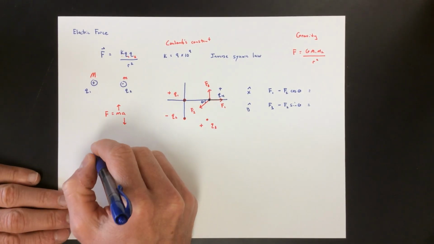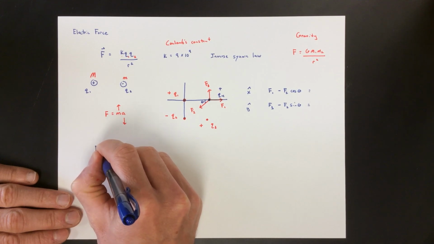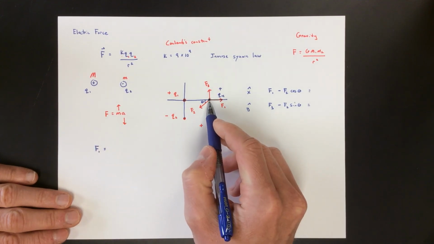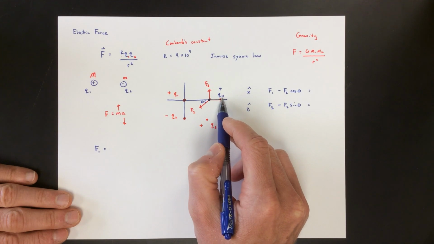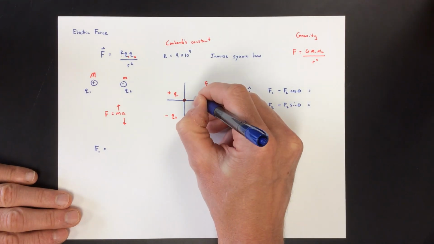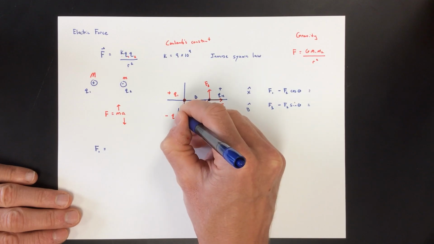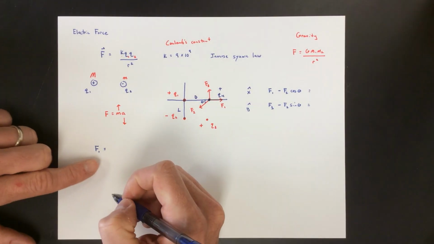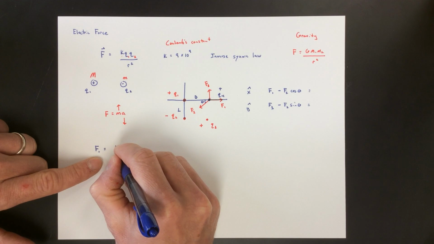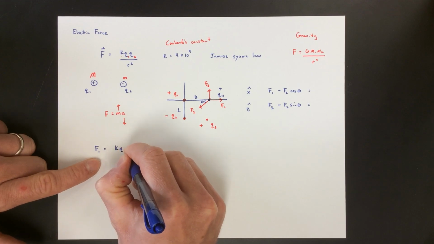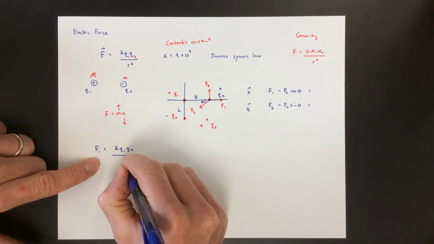Remember, what we said is that in our diagram, F1 was the force due to Q1 and Q4. So if this distance was, let's say, D, and this distance was L, just random distances, then F1 will be K Q1 Q4 over D squared.